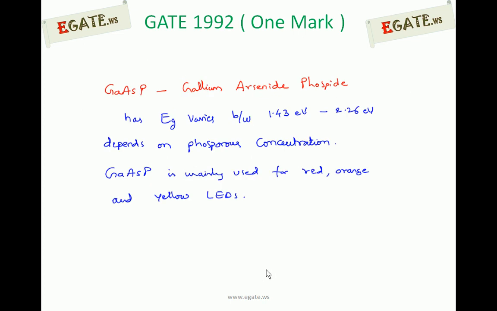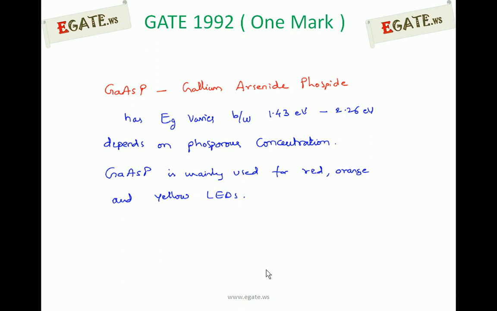whereas gallium arsenide phosphide has an energy gap in the range from 1.43 to 2.26 electron volts. By changing the concentration of phosphorus, that is the amount of phosphorus added to gallium arsenide, we can vary the energy gap from 1.43 to 2.26 electron volts.